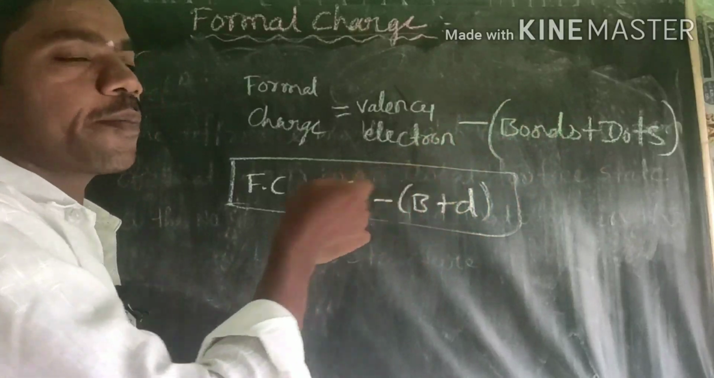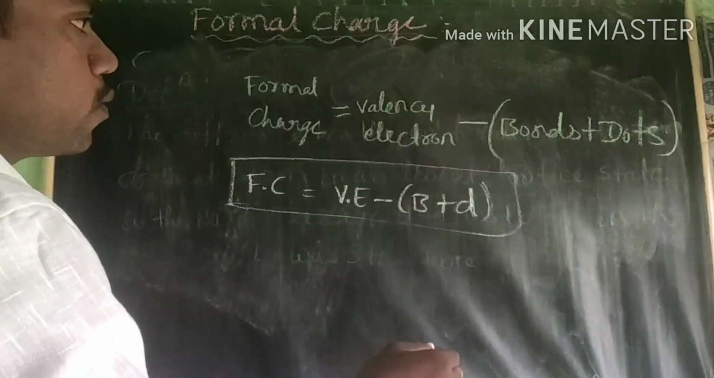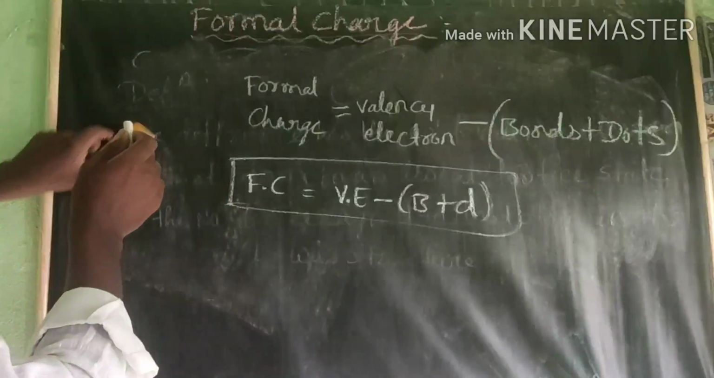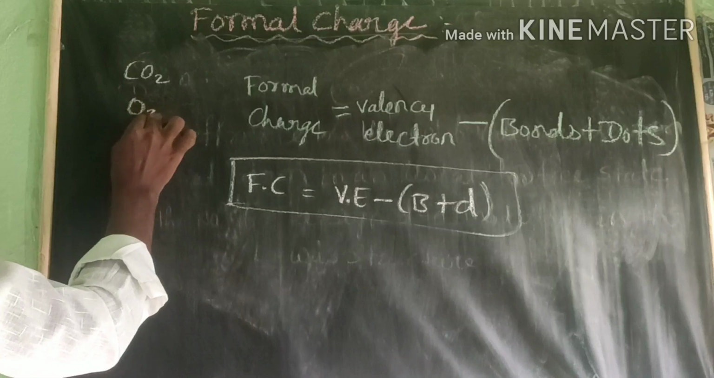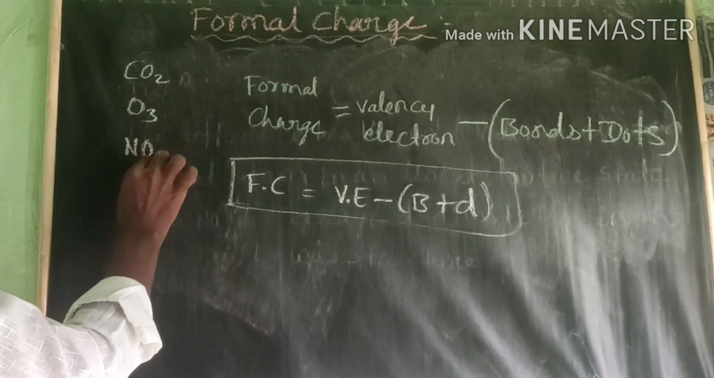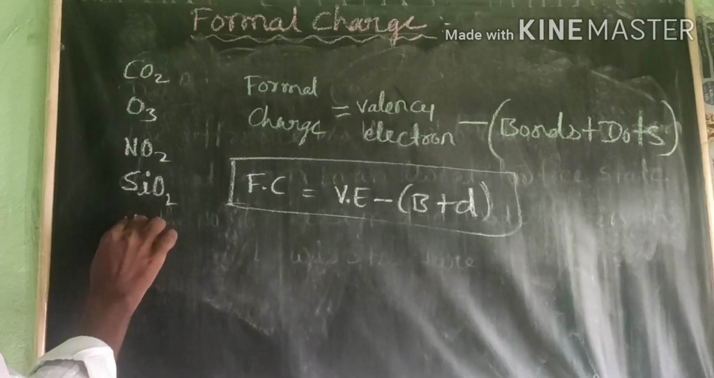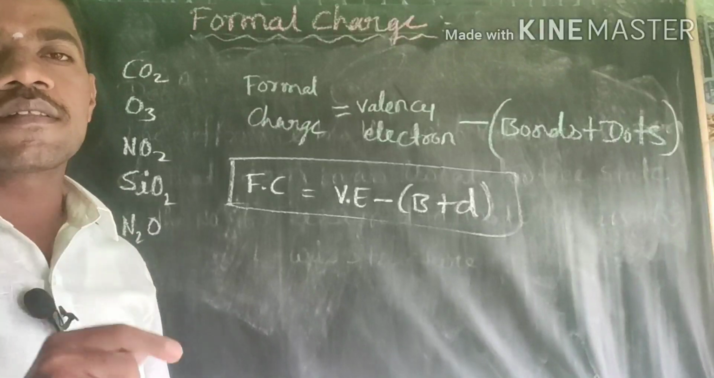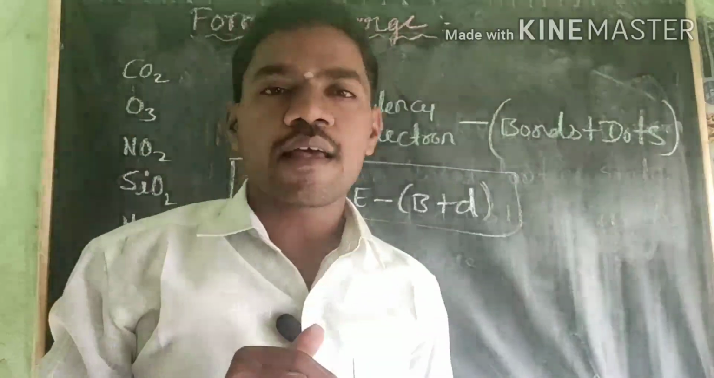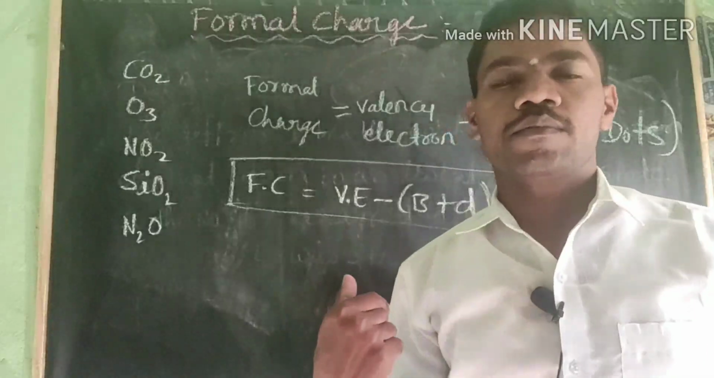What is meant by dots, what is meant by bonds, I will discuss right now. We have to discuss this formal charge with some examples. I will go first for carbon dioxide, O3, next NO2, next SiO2, N2. There are so many examples, dear students. Why am I discussing this concept? This question is asked sometimes for 2 marks or 3 marks in your examination. That's why I am discussing this point.